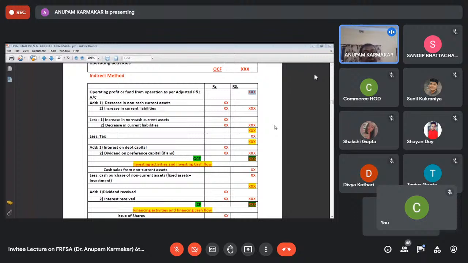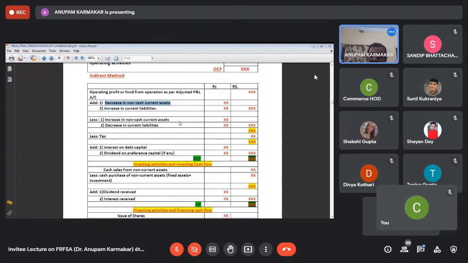And with this figure, we have to add inflows of cash, and from this figure, we have to deduct the outflows of cash. Now, what are the items of inflows of cash? First of all, you can see the decrease in non-cash current assets. Take any current asset other than cash, that is debtors. If debtors is decreasing, it indicates that you have received some cash from your debtors. So that is inflow of cash, and it should be added. Decrease in debtors is inflow of cash because you are receiving money from the debtors.